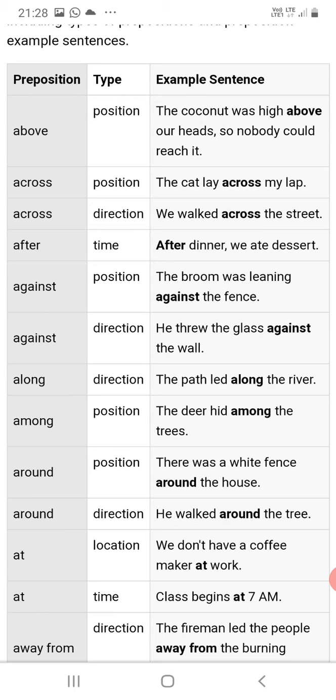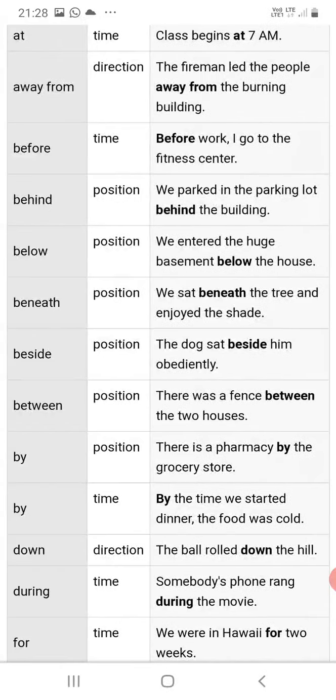Not only at, in, on, there are a number of prepositions. Only some are given here: above, across, after, against, along, among, around, at, away from, before, behind, below, beneath, beside, between, by, down, during, for. See the examples, you can understand it very clearly, so you can pause it and read all those examples.